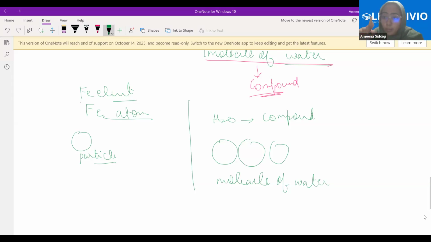I told you one molecule of water will combine two atoms of hydrogen and one atom of oxygen. And then it is forming a different particle. Through this combination, it is forming a different particle. Can you see some difference here? In case of iron element, it's the atom which is being repeated as it is. In case of a compound, first a molecule is formed and then that molecule is being repeated.